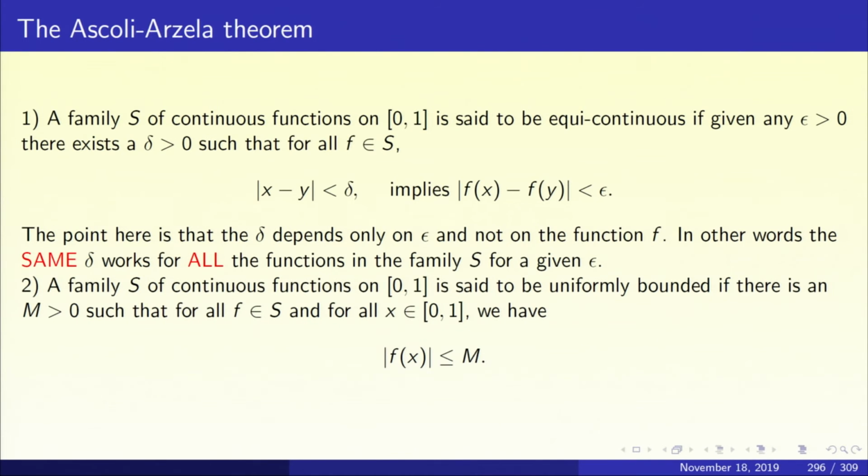Well, you may ask, how is this different from continuity? The point is, we are not discussing just one function, we are discussing a whole class of functions S. For a given epsilon, the delta may change from function to function. Where is the guarantee that the same delta will work for all the functions? That is the point here. If the same delta works for all the functions simultaneously, then we say that the family is equicontinuous.